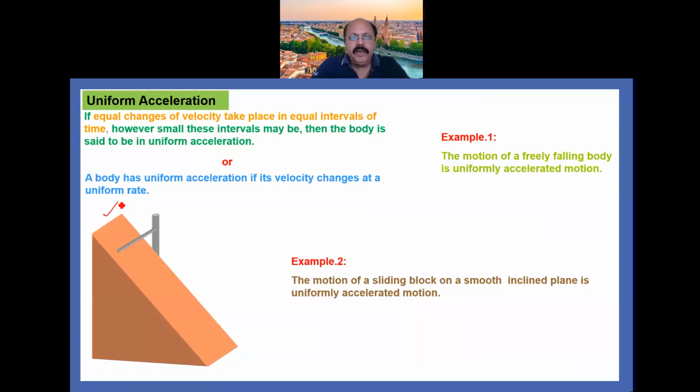When a box is placed on it and this hurdle is removed, then the motion of this block on this smooth inclined plane is uniformly accelerated motion. You can see this animation here. So this is called uniformly accelerated motion.